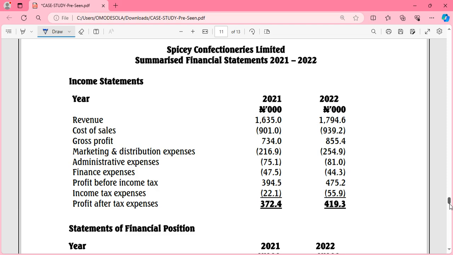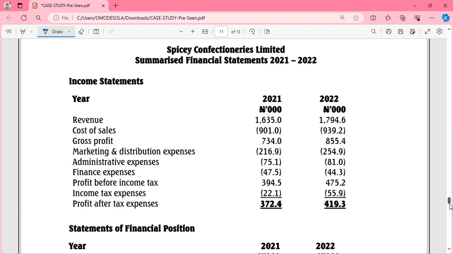So we cannot actually look at it and say, oh, the revenue increased, but okay, what is the trend? By how much? Is it really well? Is there a particular quota or a particular target that the company has? Was it met? So all of these are things that we take into consideration.